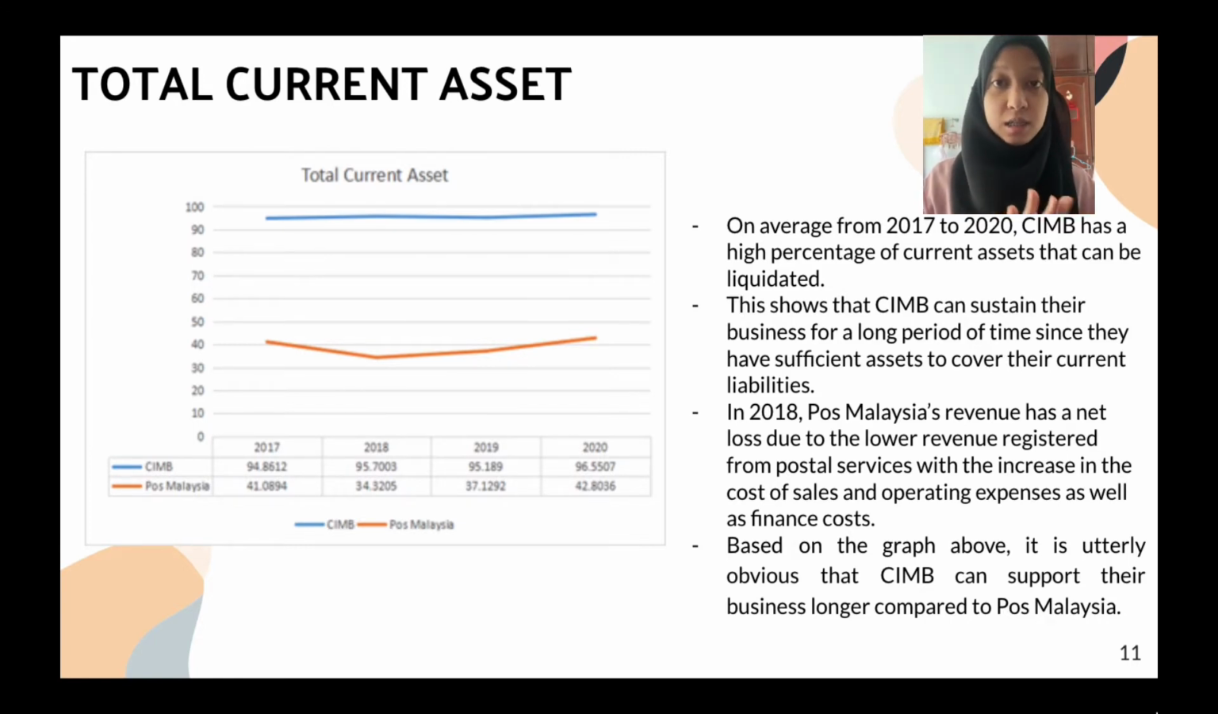In 2018, Pos Malaysia's revenue resulted in a net loss due to the lower revenue registered from postal service and an increase of cost of sales and operating expenses as well as the finance cost. Based on the graph above, it is utterly obvious that CIMB can support their business longer compared to Pos Malaysia.